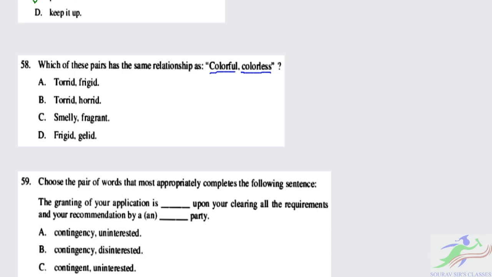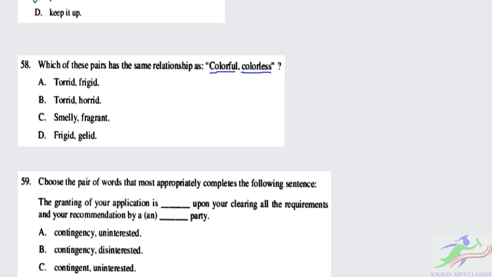If we check the options, the first option is torrid and frigid. Torrid means the hottest place, and frigid is the coldest one. Colorful and colorless is exactly opposite. Let's check the other options. Torrid we know, and horrid is related to rude, so it is not exactly opposite. Smelly and fragrant denotes the same thing, since smelly is also fragrant. And the last is frigid and gelid. Gelid means icy cold, too cold, and frigid is also the coldest. So option D has the same meaning.